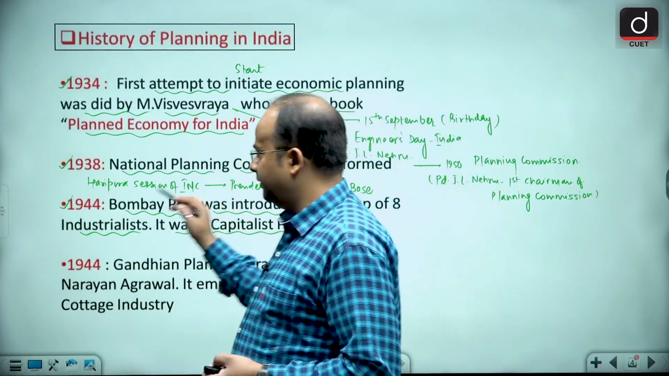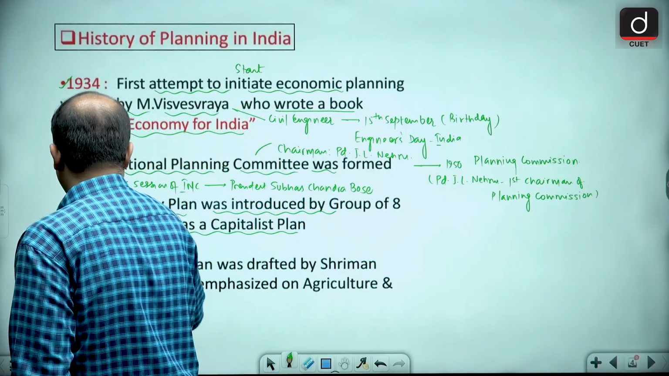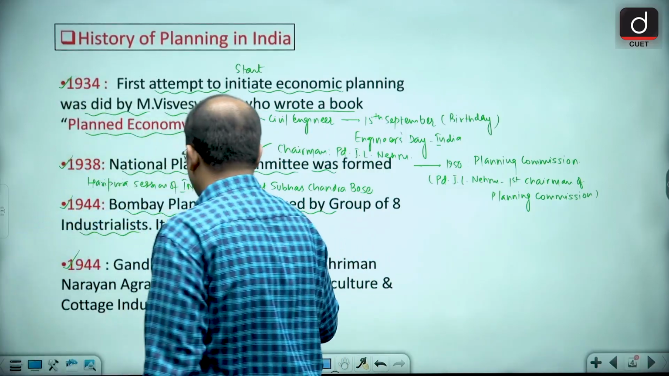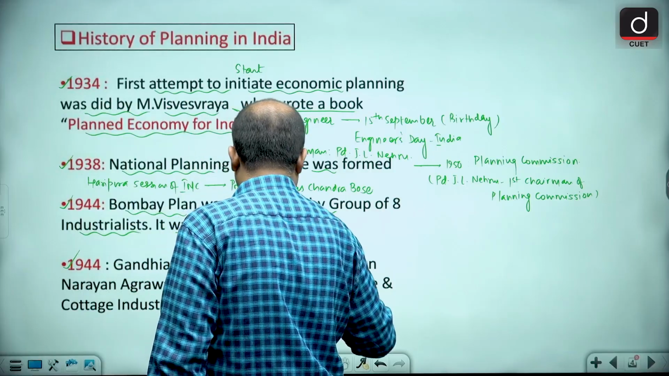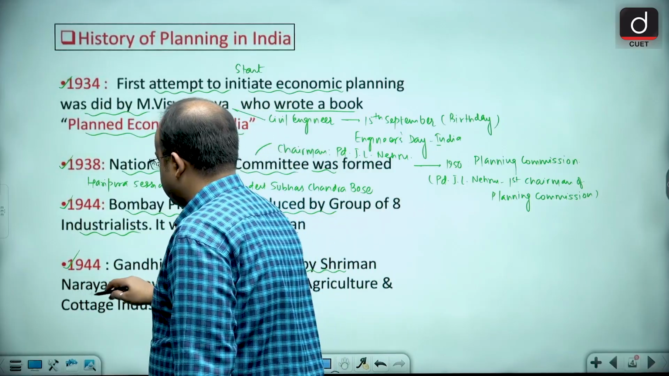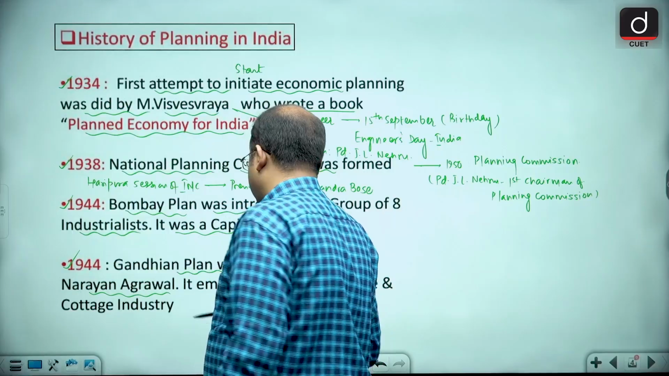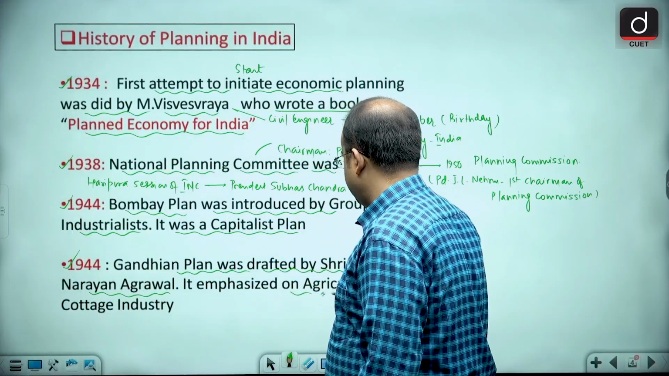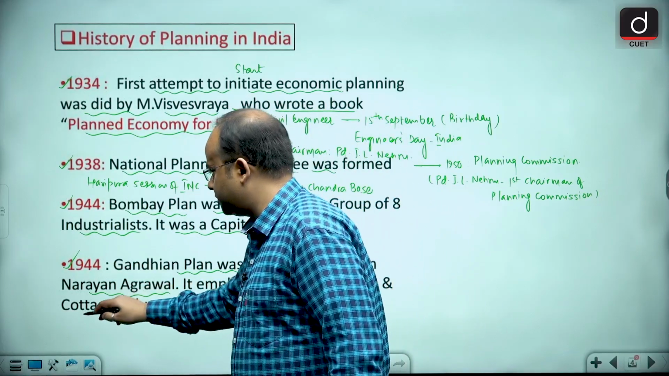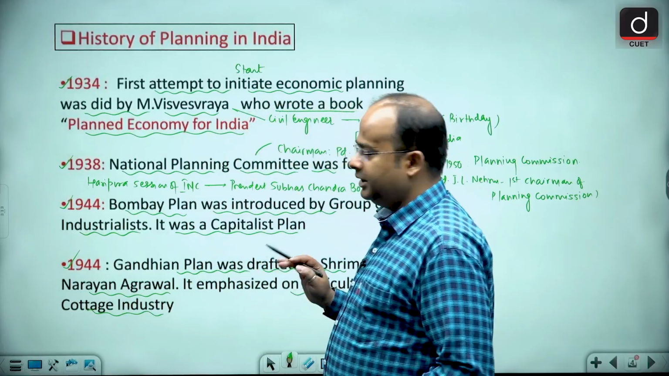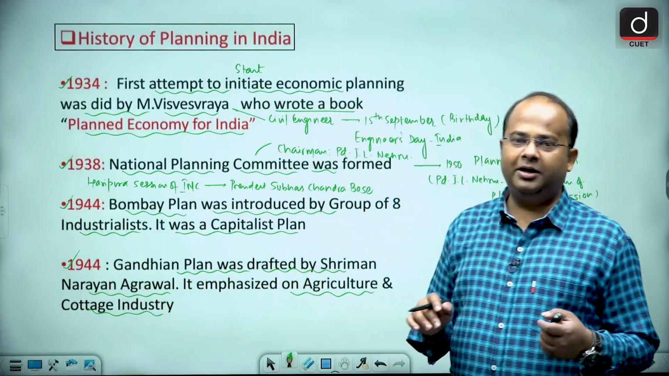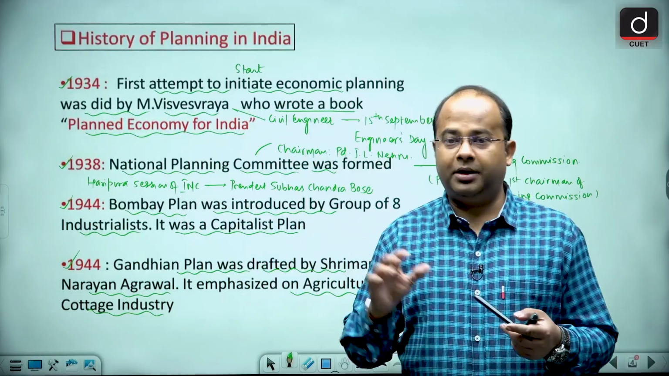Now guys, in 1944, the same year, the Gandhian Plan was drafted by Shriman Narayan Agrawal, and that emphasized agriculture and cottage industry. Mahatma Gandhi always believed in the development of rural areas.